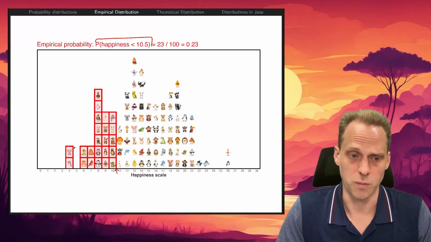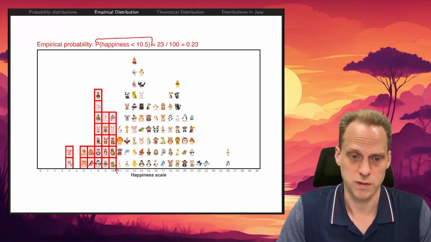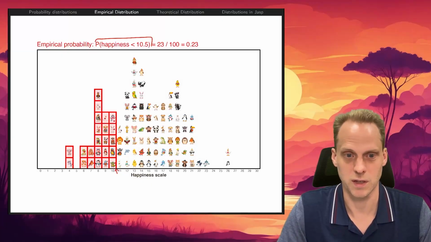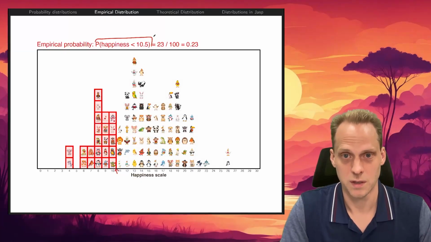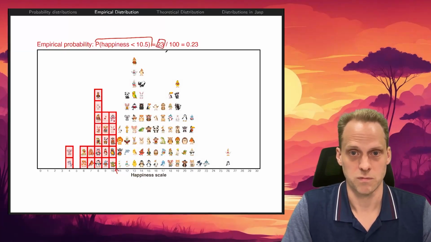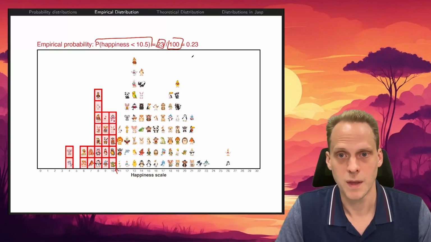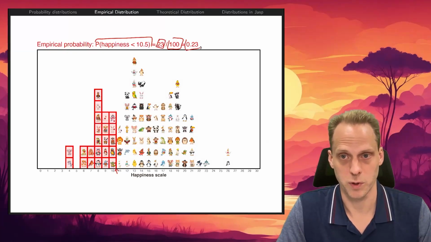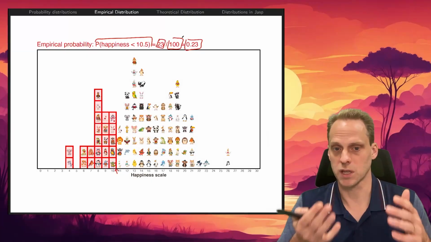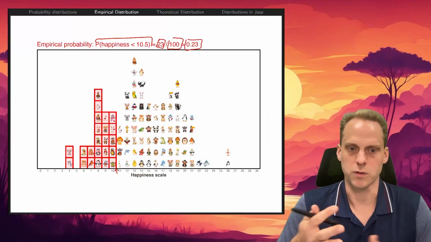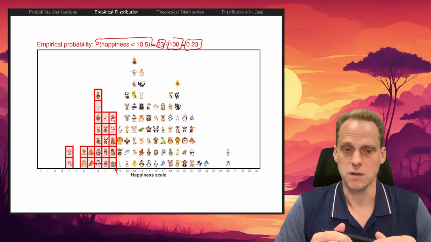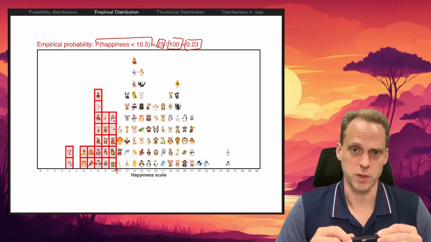Well, we take the number of animals: 1, 2, 3, 4, 5, 6, 7, 8, 9, 10, 11, 12, 13, 14, 15, 16, 17, 18, 19, 20, 21, 22, 23. 23 animals. We divide it by the total number, which is 100, believe me. And we get this value 0.23. So 23%. In this case there are 100, so the percentage is equal to the number. 23% of the subjects score happiness below 10.5.